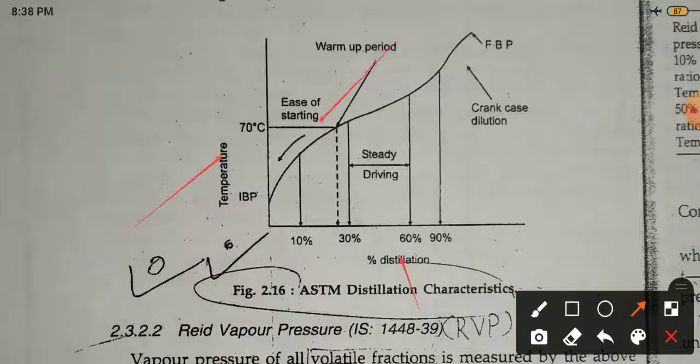This point is the warm-up period, initial boiling point and final boiling point, crankcase oil dilution and steady state driving part.